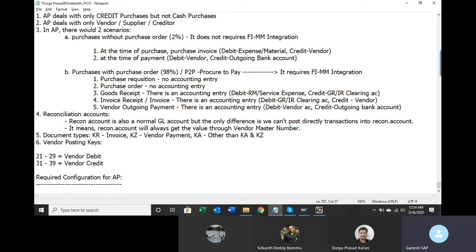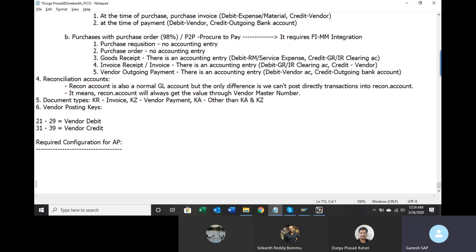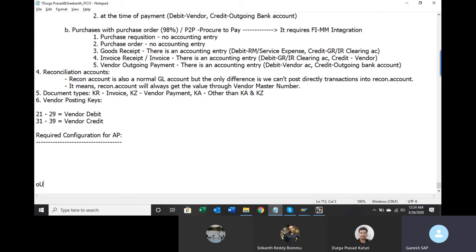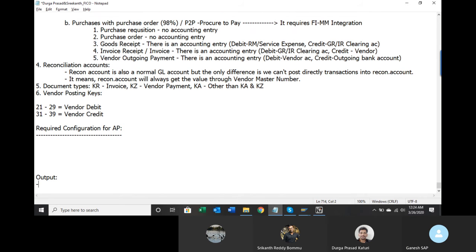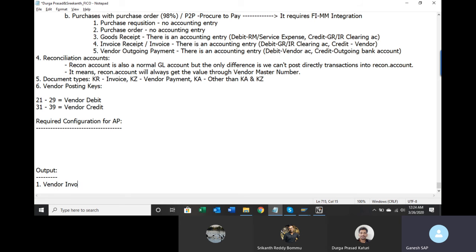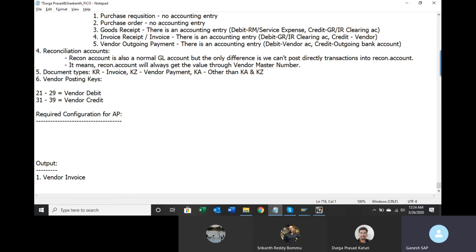When I say required configuration for AP, what output am I expecting? I should be able to post a vendor invoice. When I say vendor invoice, it is a direct FI invoice, not through the purchase order route, and a vendor outgoing payment. These are the two things I want to achieve at the end of the configuration.